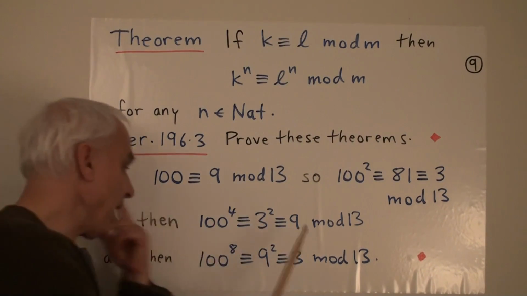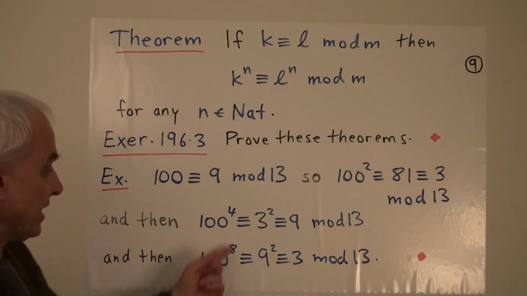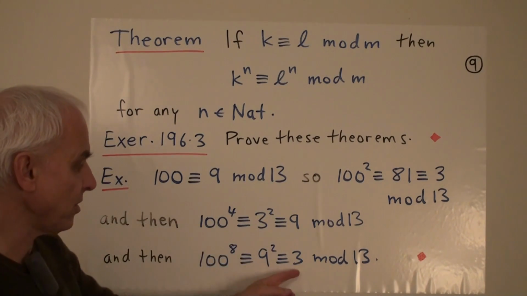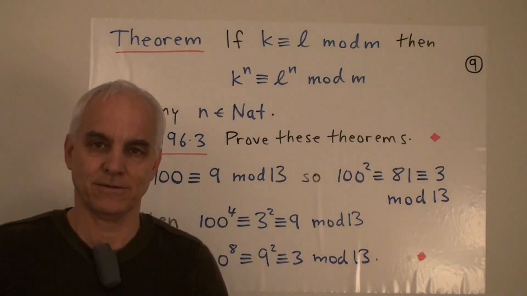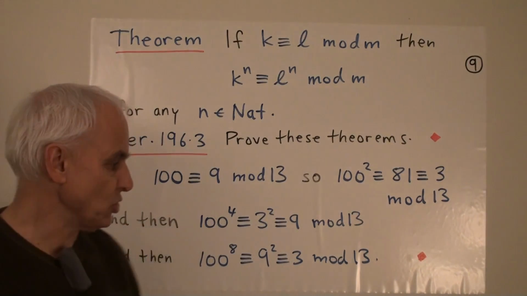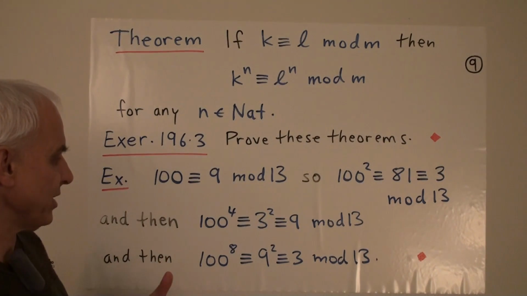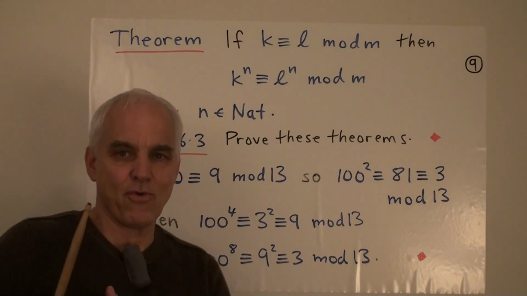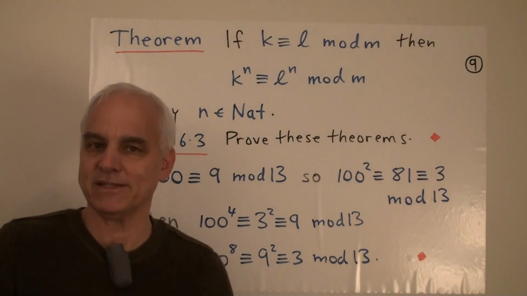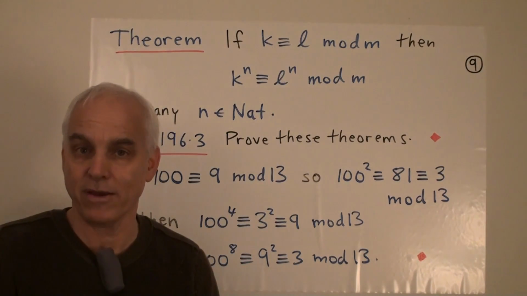And if we square this again, we get 100 to the 16 is congruent to 9 mod 13. It's very pleasant. It was the genius of Gauss to realize that we can exploit the separation of quotients and remainders in this natural but clever way.